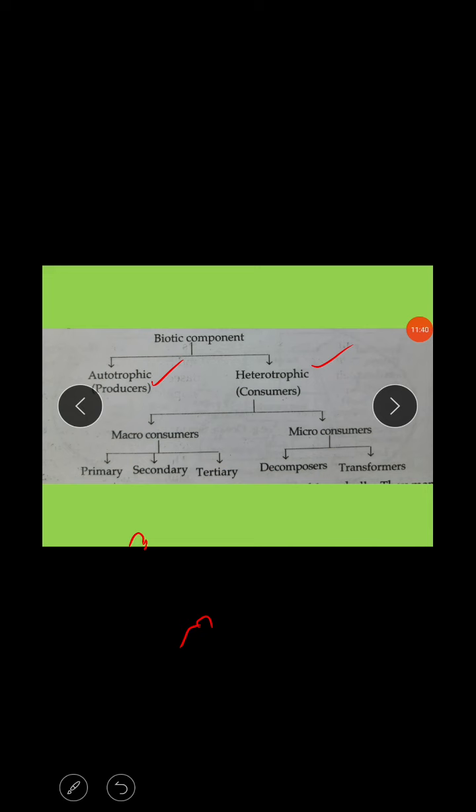In the terrestrial ecosystem, the autotrophs are usually rooted plants like herbs, shrubs and trees, whereas in deep aquatic ecosystems, floating microscopic plants are called phytoplankton. Phytoplanktons are present on the surface of the water, free floating plants, and these are also autotrophs.